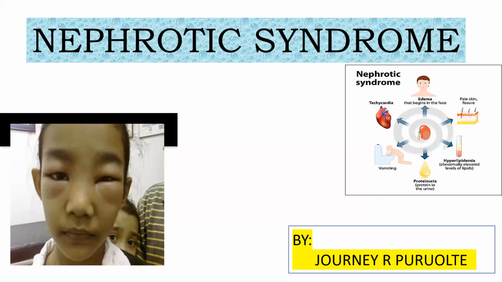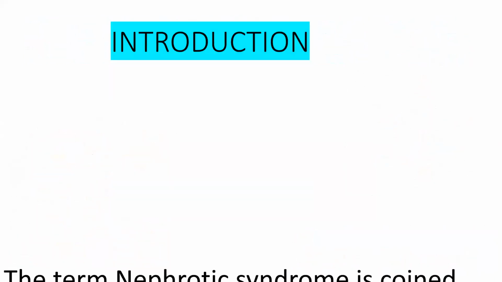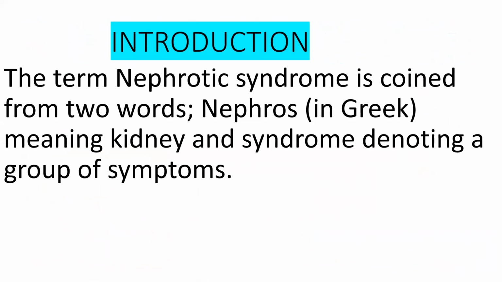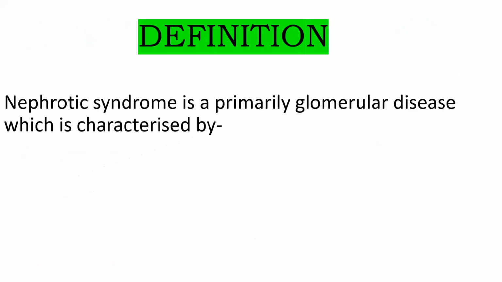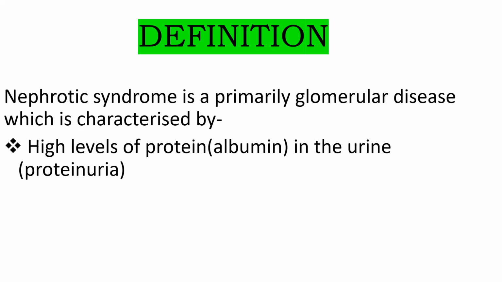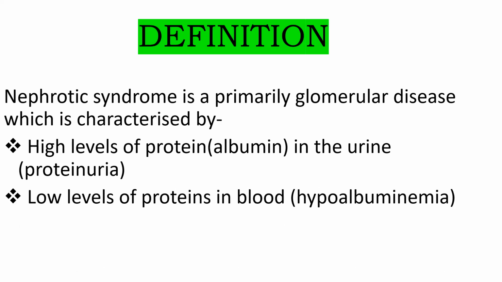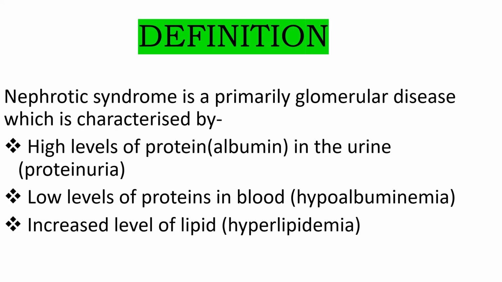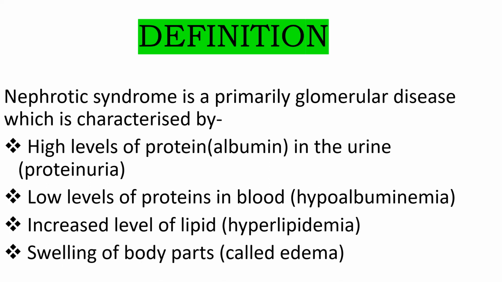Okay, ma'am. So, nephrotic syndrome. What was nephrotic syndrome? It was coined from two words. One was nephro, meaning kidney, and the other is syndrome. Syndrome means a group of symptoms. And the other is the definition. Nephrotic syndrome is a primarily glomerular disease, which is mainly characterized by a high level of protein in the urine, that is proteinuria. If you simply write proteinuria, then also the answer is correct. Low level of protein in the blood, increased level of lipid, and swelling of body parts.